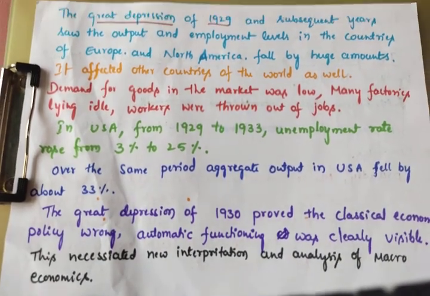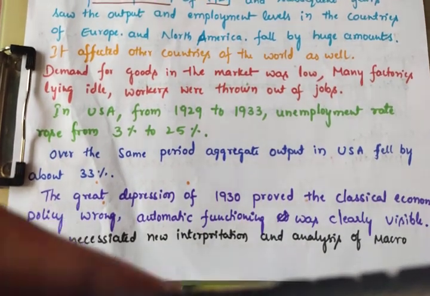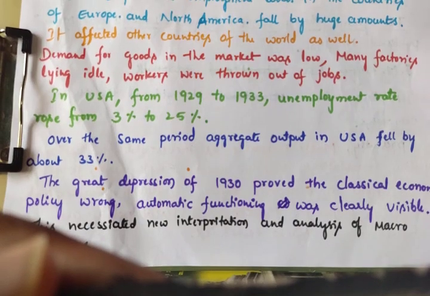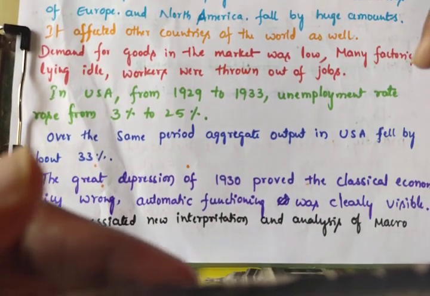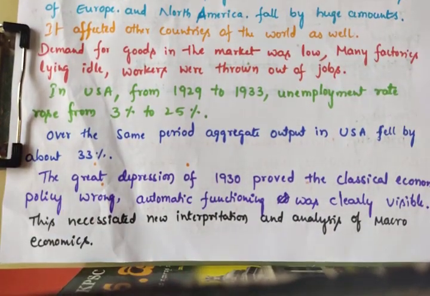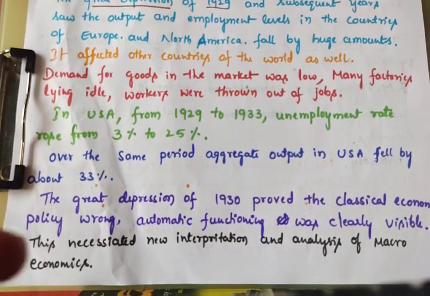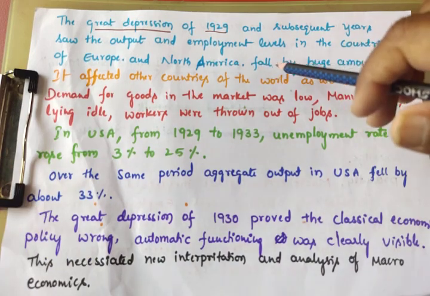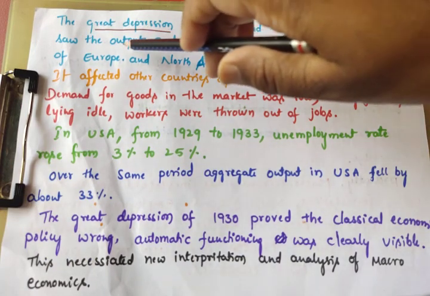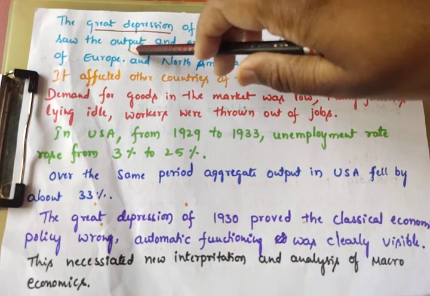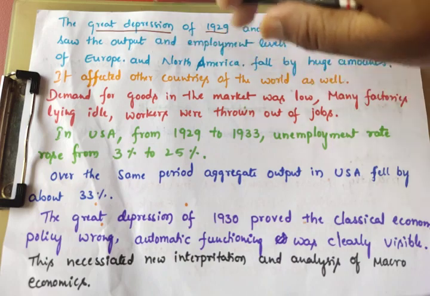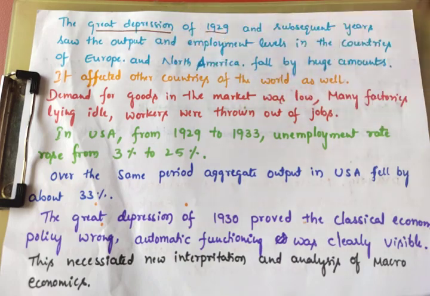So in this situation, especially at the time of 1929 and the subsequent years, in Europe and North America and other countries, output and employment fell by huge amounts. There was no demand for goods and services. That's why production was stopped. When production stopped, there was no employment.